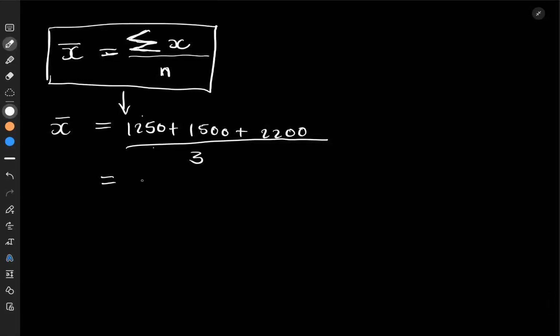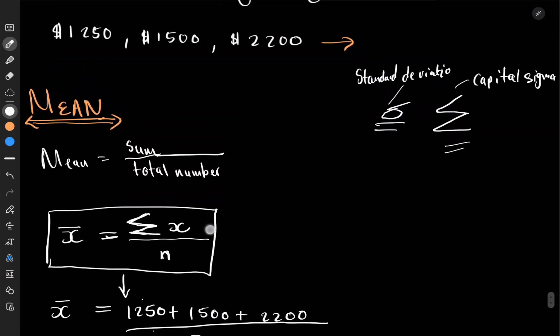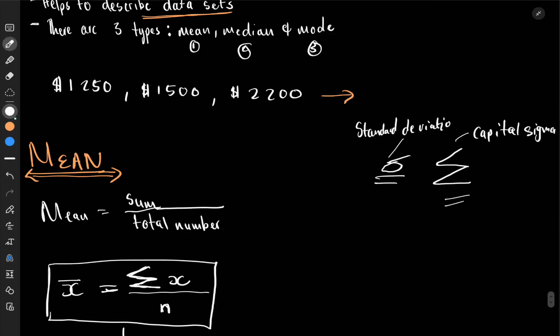Okay, and when we add, we should get 4,950 all over 3. Here we'll get 1,000. Here we'll get 1,650. And this would be our mean. So that means if I give you these 3 cars and we sell them, we would make